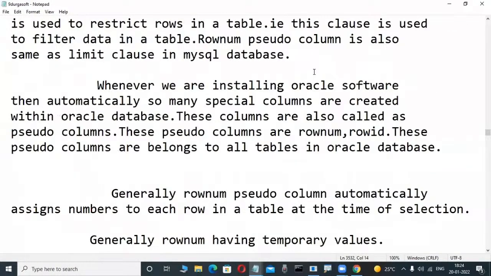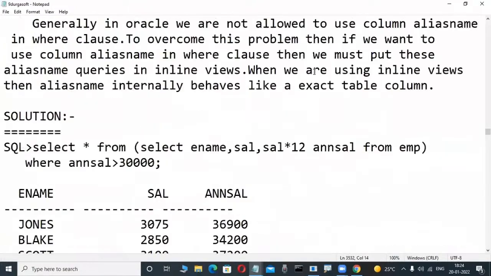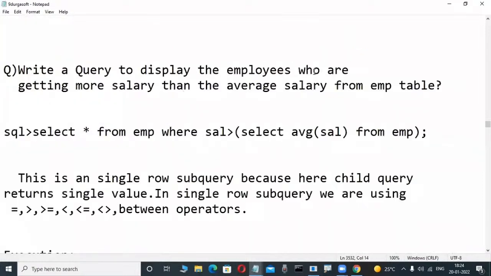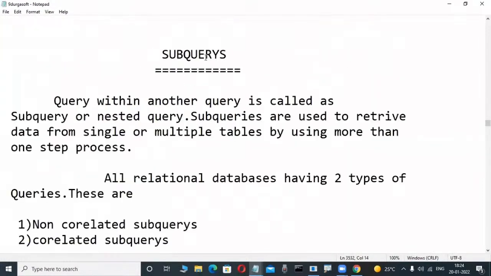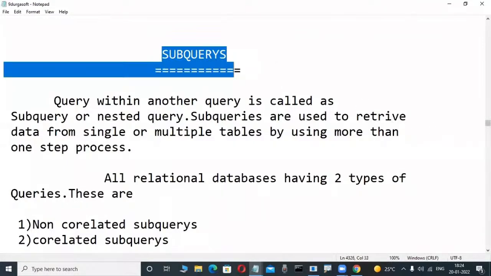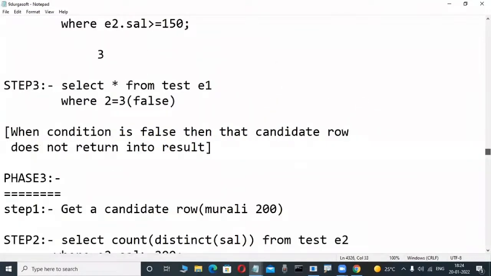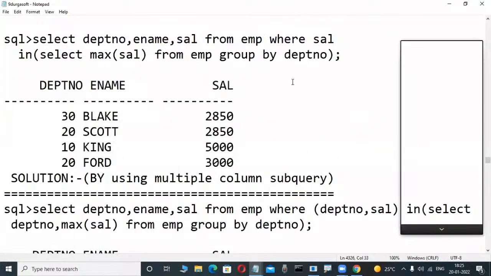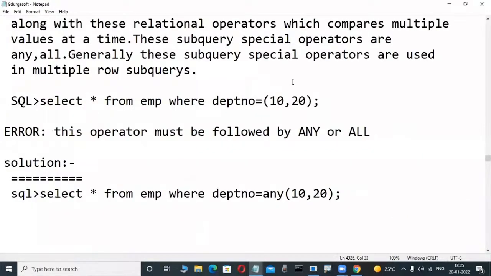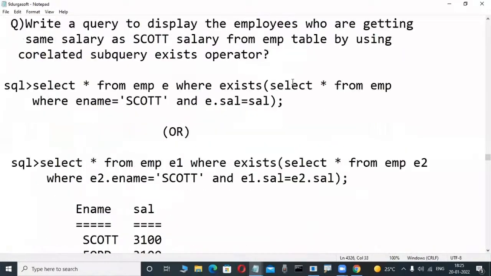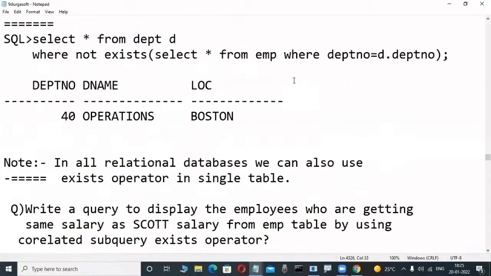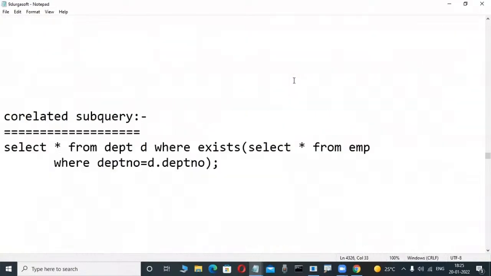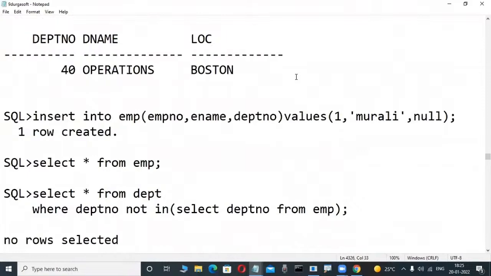Observe here. These are all the things we are learning in these days. These are the main chapters. In a database also, subqueries are there. Subqueries are most powerful. In this chapter only we are learning about interview questions. Suppose you are attending an interview: display the nth highest salary employee, second highest salary employee, delete duplicate rows. These type of things are there, and we are learning all of those in our course. Some queries are there, and these are all the things we are familiar with.